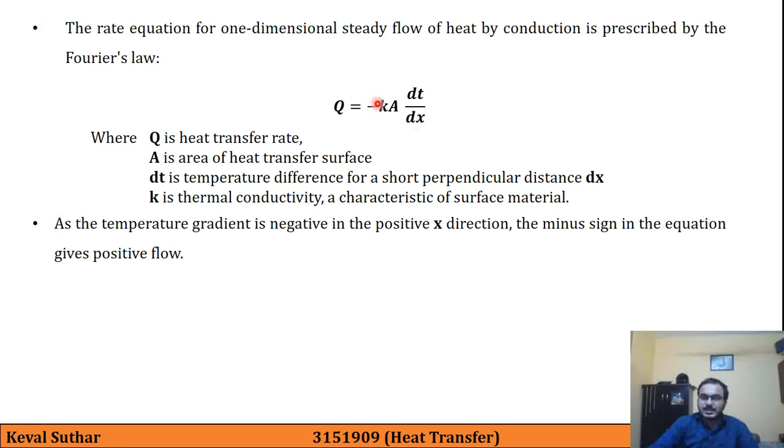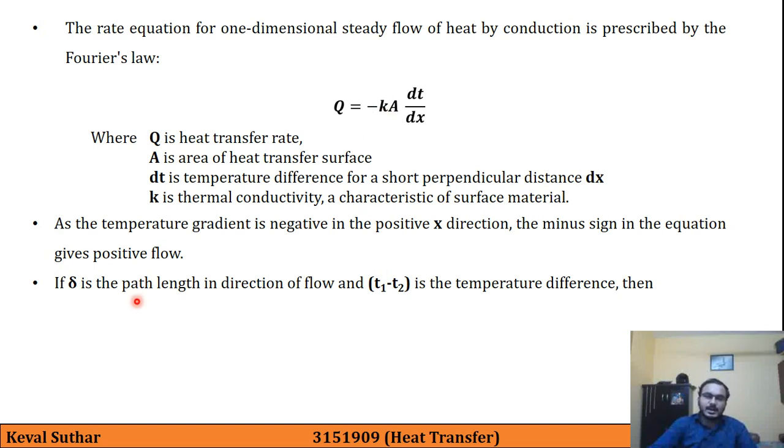If we don't put this negative sign, then Q will be negative. So to keep this quantity Q positive, we are in advance putting a separate negative sign. As dT by dx will be negative, minus minus will get plus, so Q will be positive in our answer. For that reason we are providing a negative sign in Fourier's law.